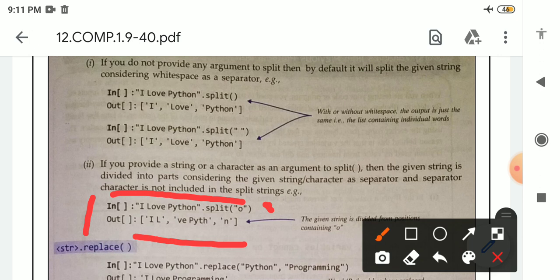Because O is the argument in split function, so O will be removed, so we will get VE. After that space is there, that is why space will come. In Python it will come PYTH, and after H there is O, so O will be removed, so VE and PYTH will come in single quotation together. After that comma, O will be removed, so at last N is only left, that is why N will come separately in single quotation. So when we are using split function, it will split like this.